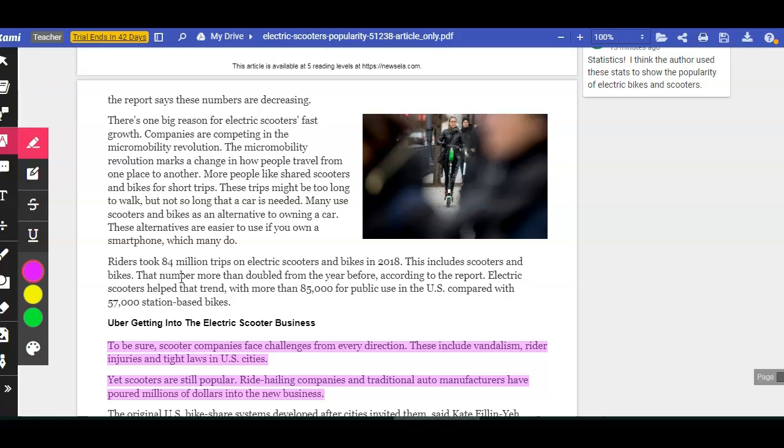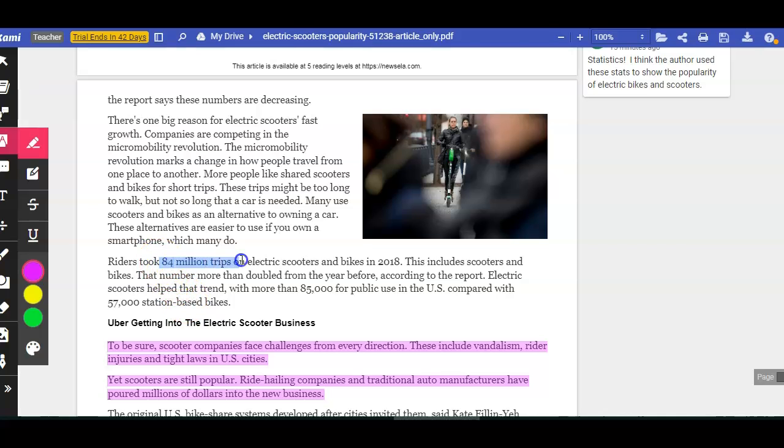Riders took 84 million trips on electric scooters and bikes in 2018. This includes scooters and bikes. That number more than doubled from the year before, according to the report. Electric scooters helped that trend, with more than 85,000 for public use in the U.S. compared with 57,000 station-based bikes.